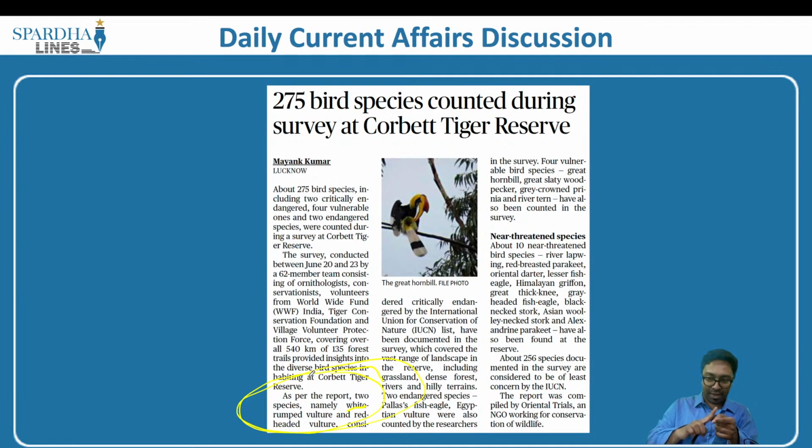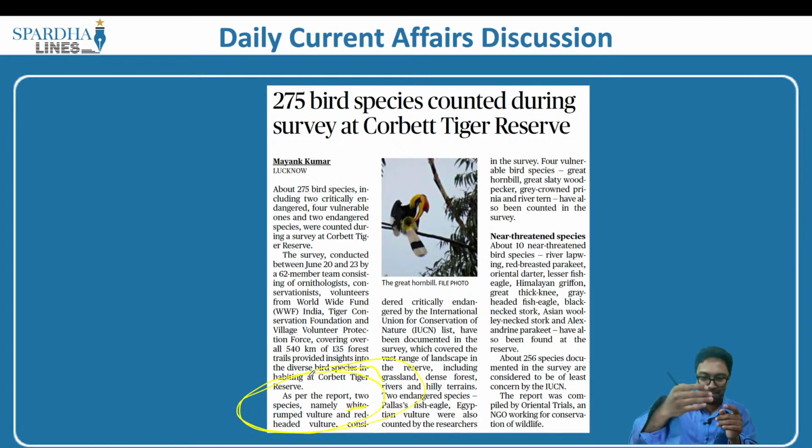Diclofenac is very harmful for these vultures. When the carcasses of animals like cows are eaten by the vulture, the diclofenac is indeed harmful, and ultimately when they ingest it, their intestines are hurt and they also pass away.